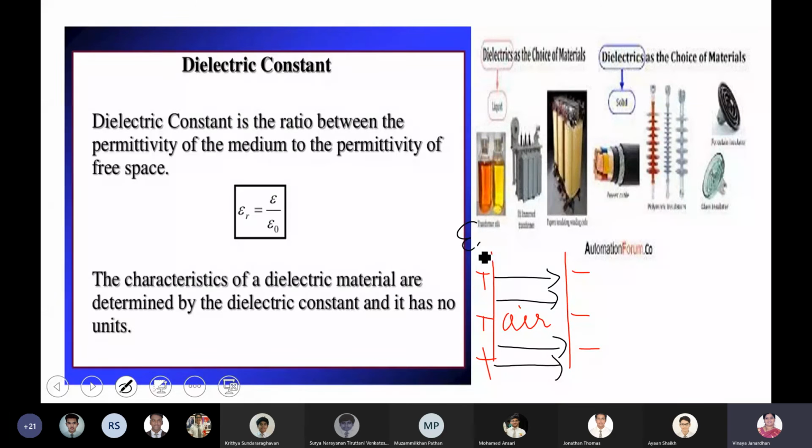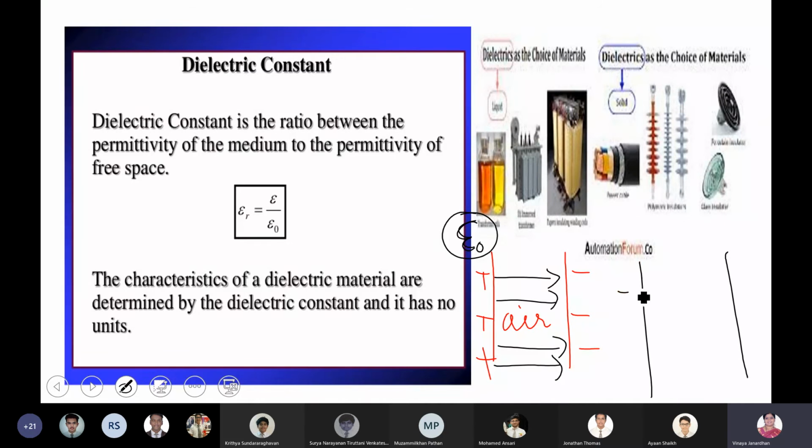And that is what we call epsilon naught. So what is epsilon naught? It is the permittivity of your air. How much of the electric field is your air allowing to pass? Electric fields are represented by electric field lines. So the extent to which the medium, air, allows the electric field lines to pass through it, we call the electrical permittivity of the medium.